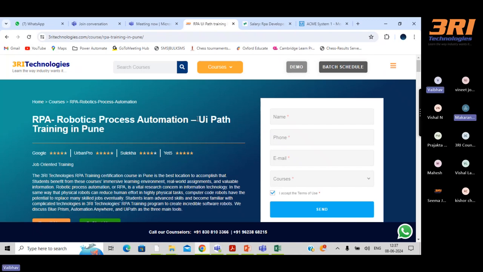Any question, any doubt? Feel free to ask. Yes, sir. How can we embed AI in this? Sorry, your voice was not clear. They are saying that in RPA we can use machine learning techniques and embed AI also. How can we embed AI in UiPath and all? Any example?